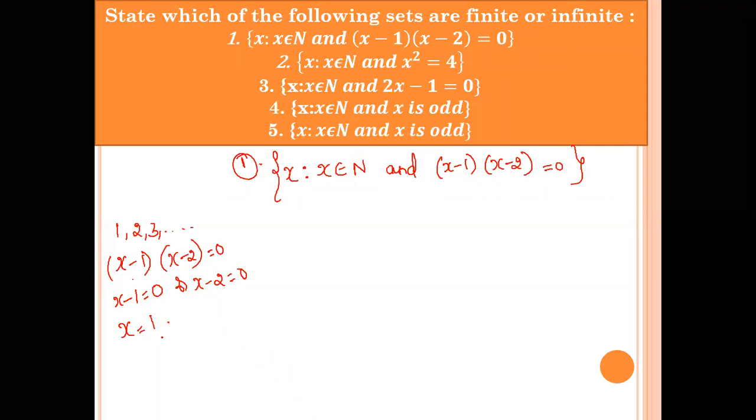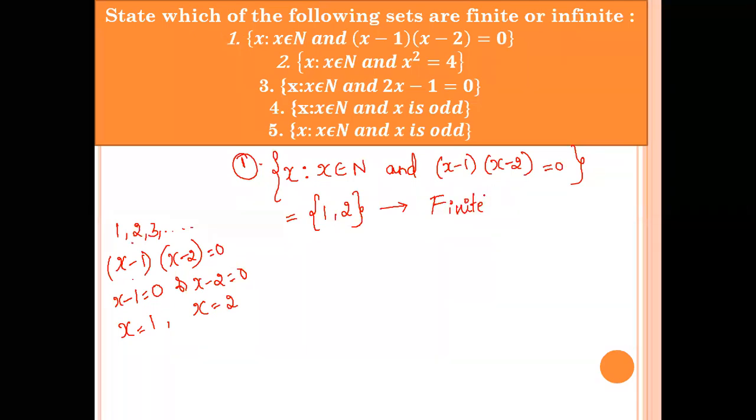Here x is equal to 1, and here x is equal to 2. So both 1 and 2 are natural numbers. So this set contains how many elements? 2 elements. The elements are 1 comma 2. So what kind of set is it, finite or infinite? It is finite because we can count the number of elements. Okay, fine, good. So we can move to the second question.